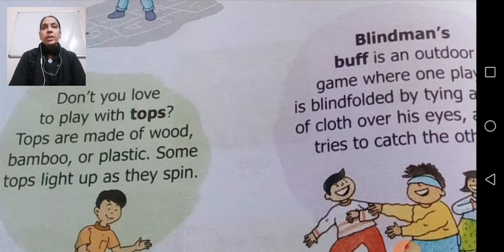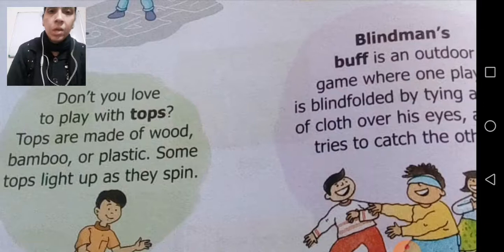If you take the plastic one, you will also get a gun to play with, and with bamboo or plastic tops, the top is tied with a rope, and then you throw it on the floor, and it starts rotating, and then you take the rope out from that top.